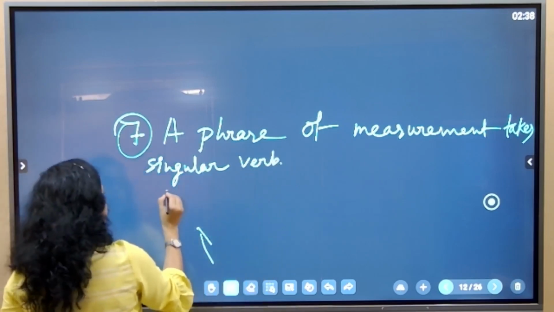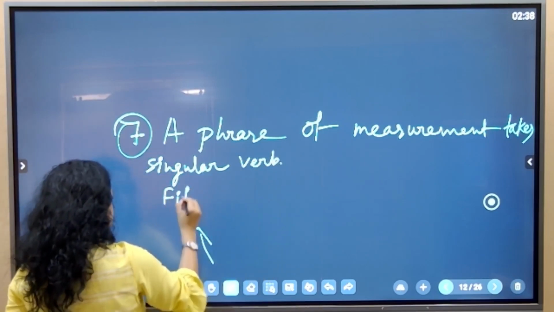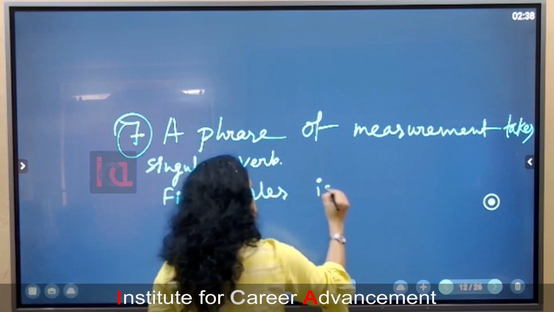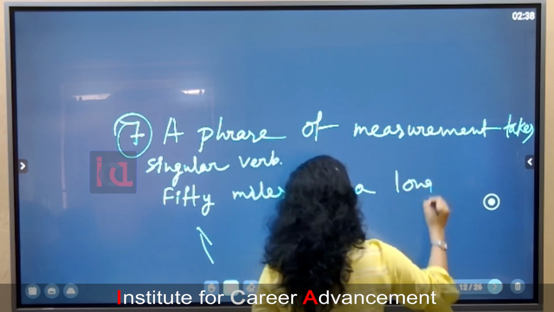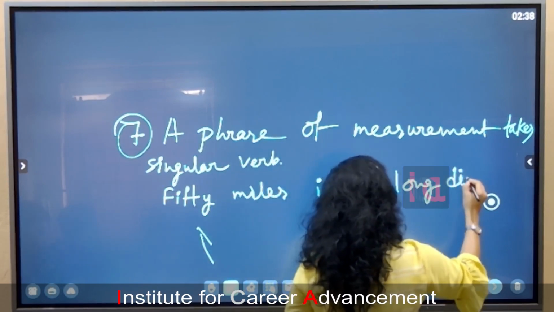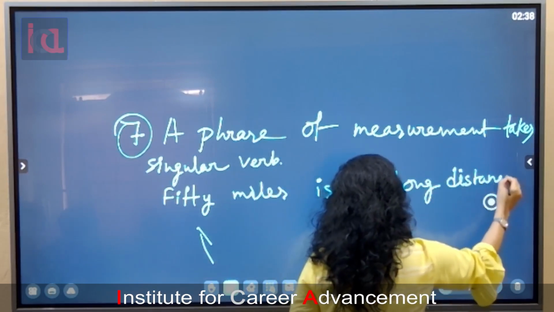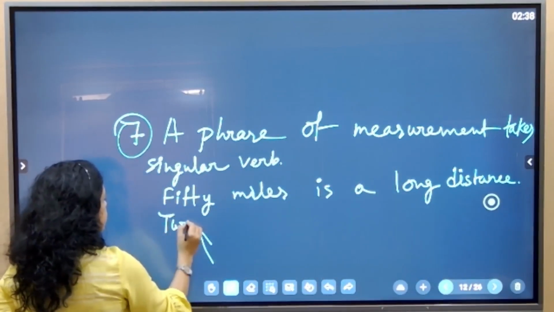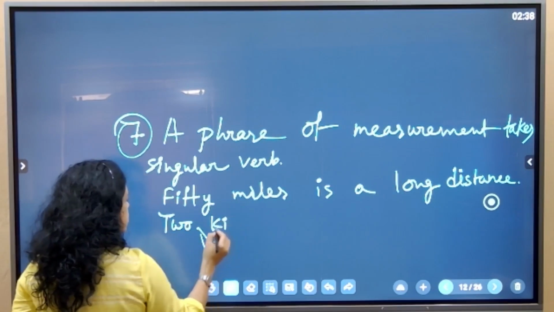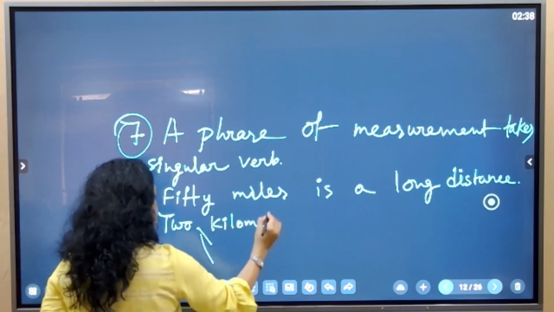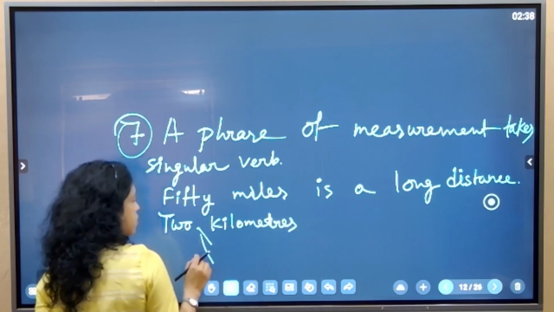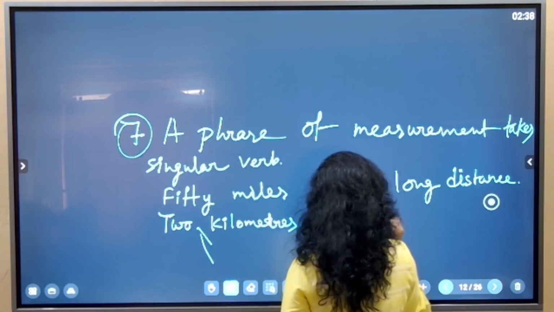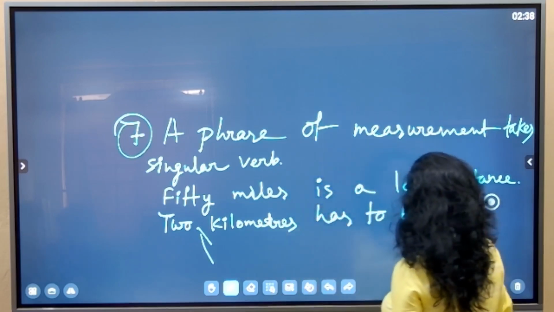Suppose, 50 miles is a long distance. Two kilometers has to be completed.